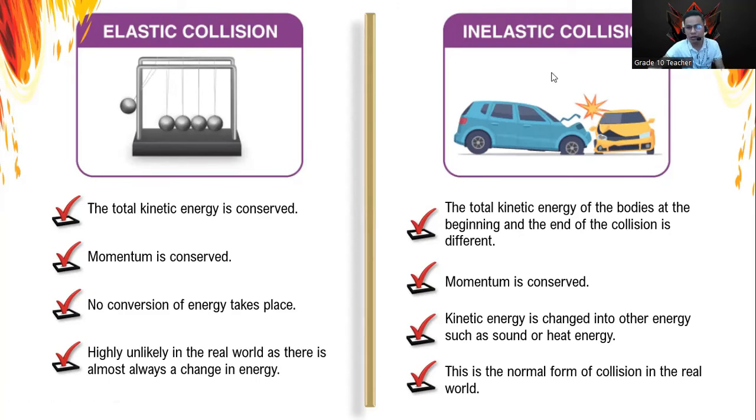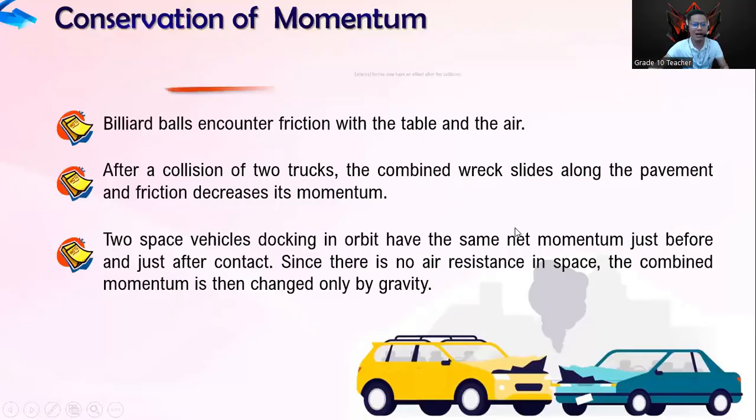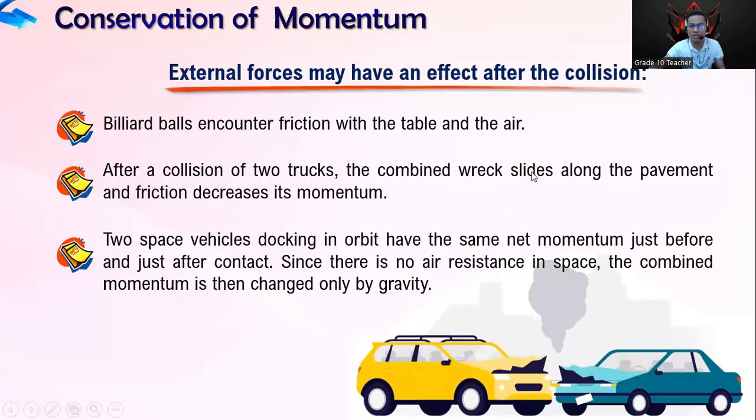Okay? So here, elastic collision is the ideal form of collision in the real world. Remember that there is always an exception to this. First, when you have billiard balls, they encounter friction with the table and in the air. So strictly speaking, it is not 100% elastic collision. But we try to put it that way so that it will be easier for us to understand these things. Next, after a collision of two trucks, the combined wreck slides along the pavement and friction decreases its momentum.